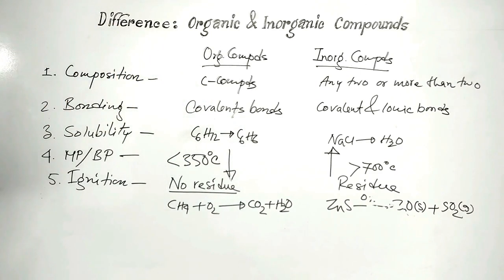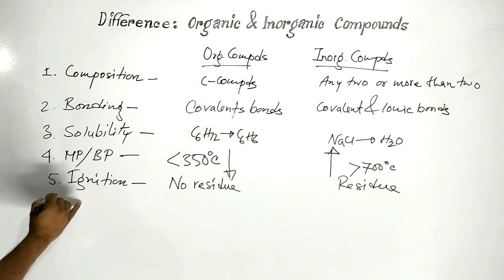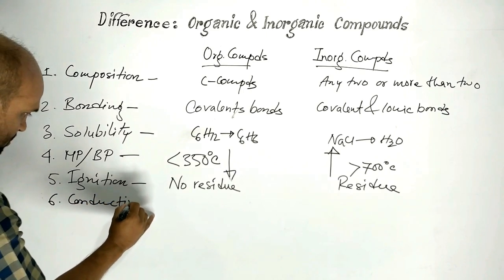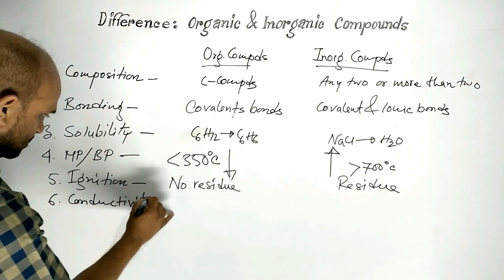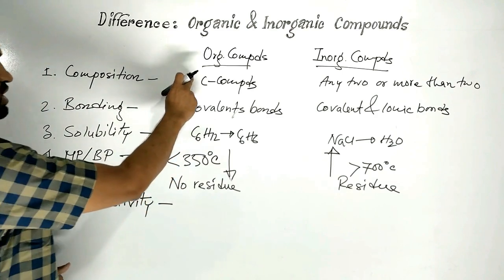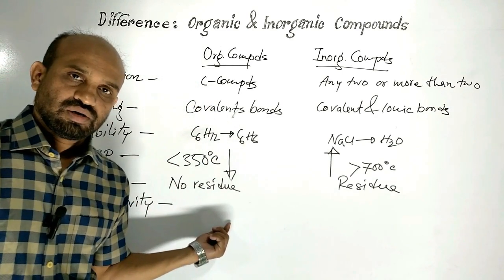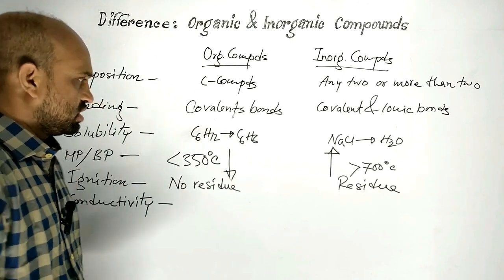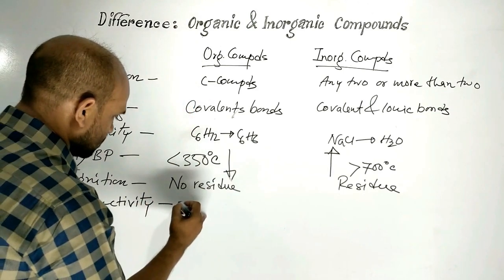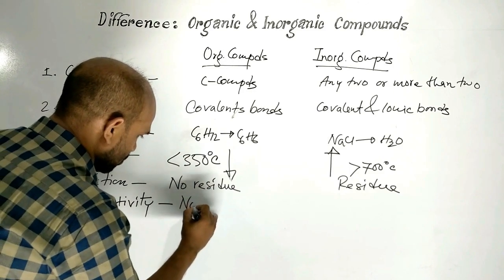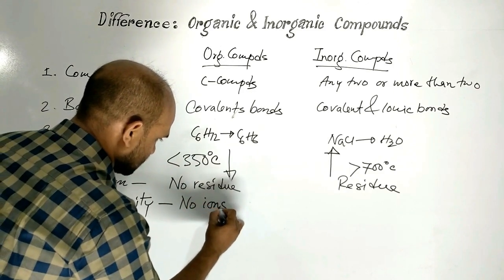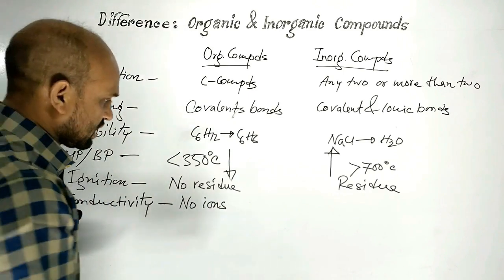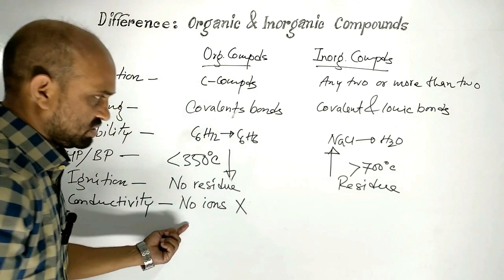Next point is point number 6, conductivity. Organic compounds are basically non-polar compounds. Organic compounds cannot form ions. That is why organic compounds cannot conduct electricity.